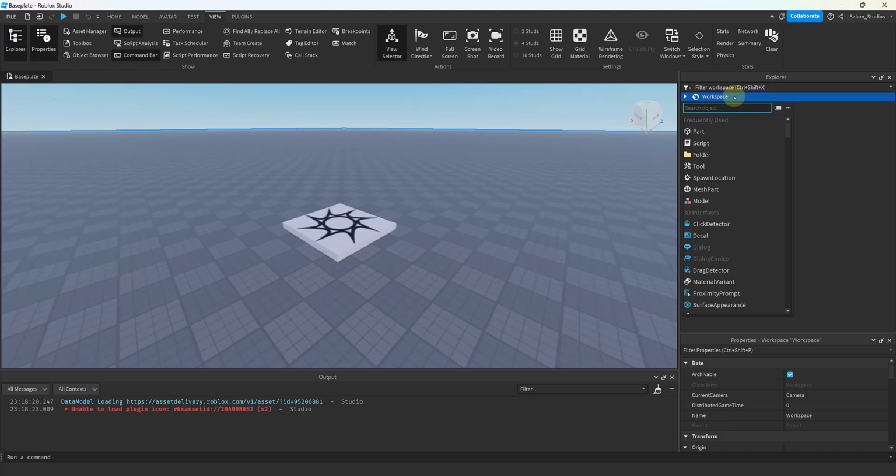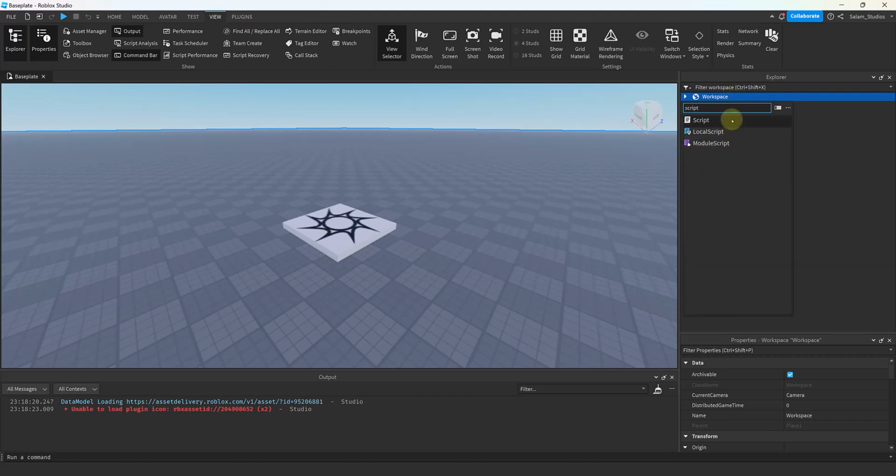So there are three types of script on Roblox. There's the server script, which is just script for short, and then there's the local script, and then there's the module script. Over here, if I type in script, you can see three scripts.